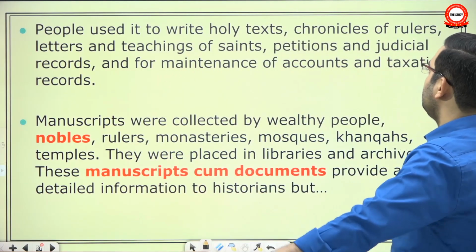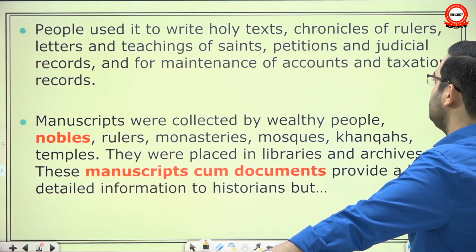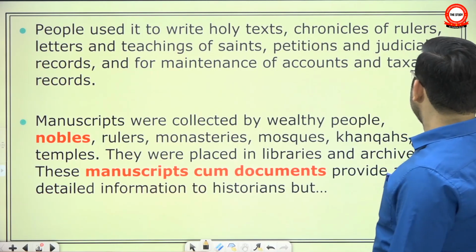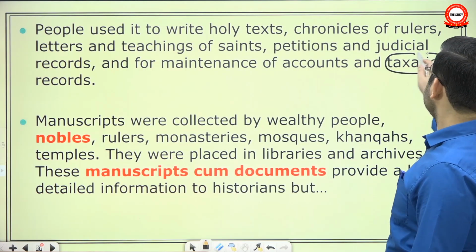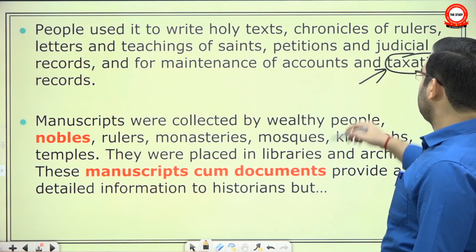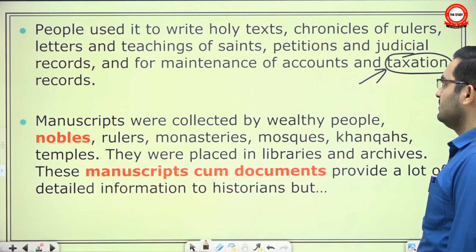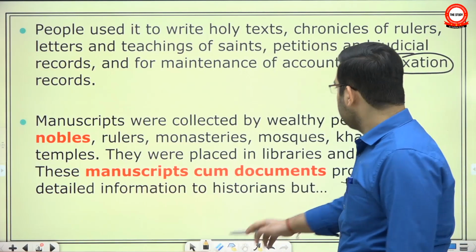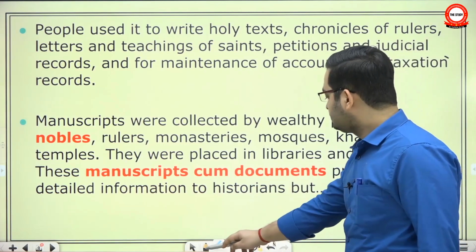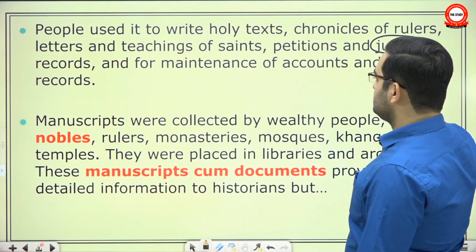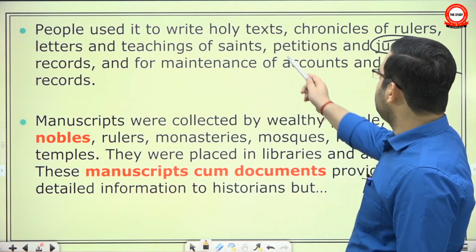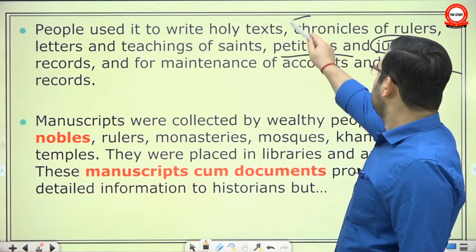People used it to write holy texts, chronicle of rulers, letters and teachings of saints, petitions and judicial records, and for the maintenance of accounts and taxation. See, is there any period in ancient history from which taxation records have survived? Is there any period from the ancient history where judicial records have survived? See, taxation records, judicial records, petitions, chronicles of rulers.